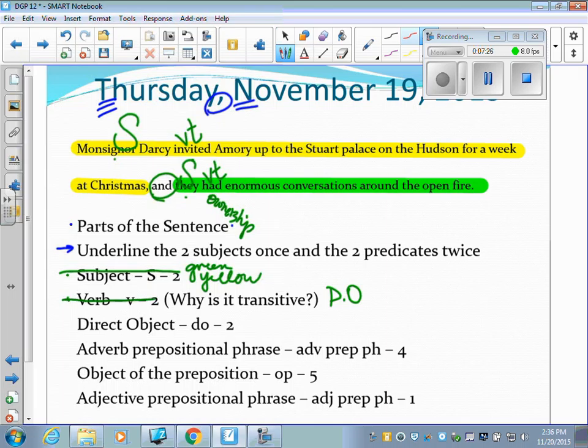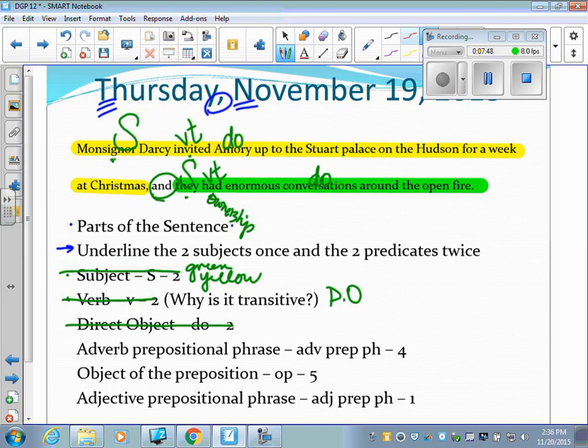So we have both of our verbs. Here we go to the direct object. Listen to how I can find this. Monsignor invited whom or what? Monsignor Darcy invited Amory, however you're saying this. This is your direct object. They had what? Conversations. Those are your direct objects.